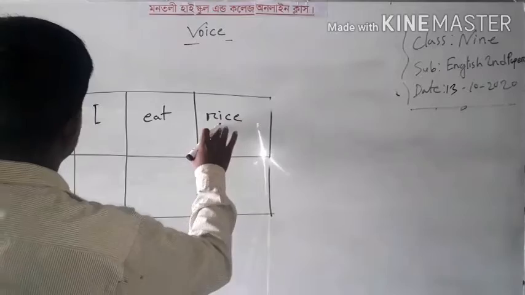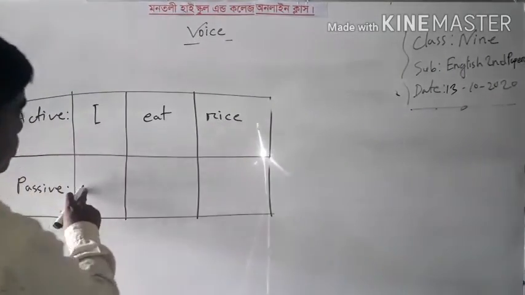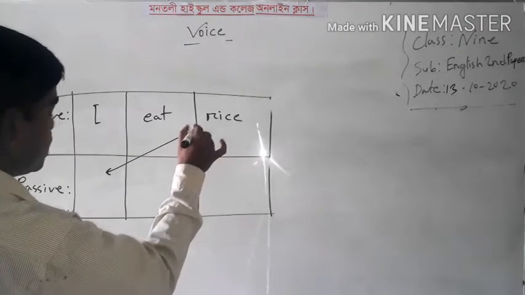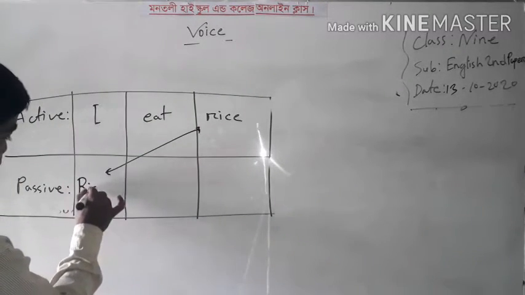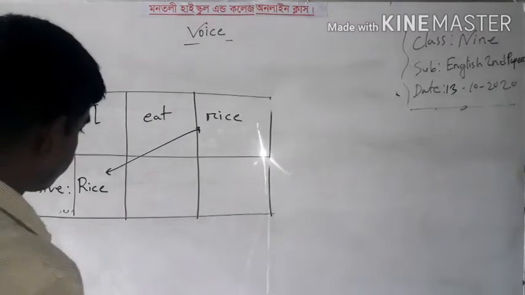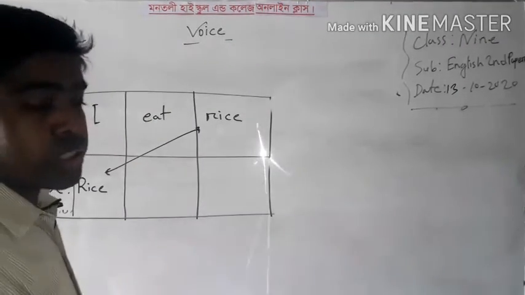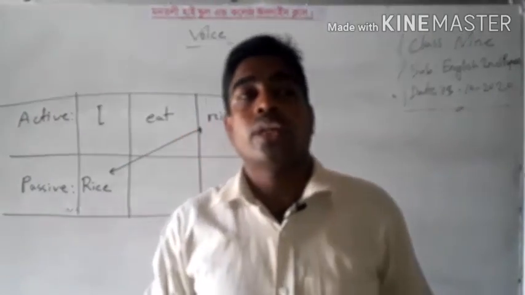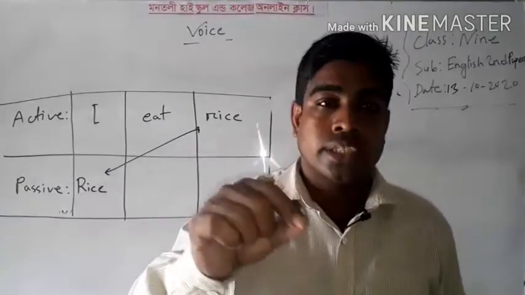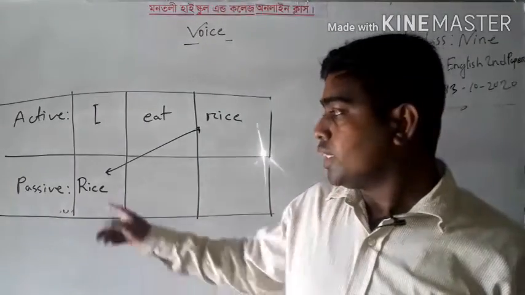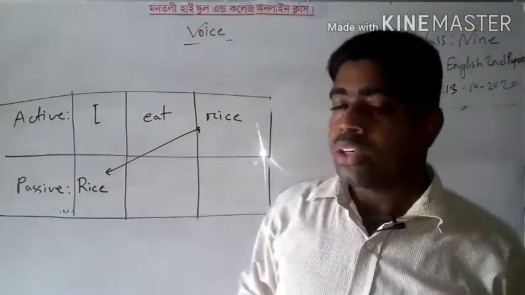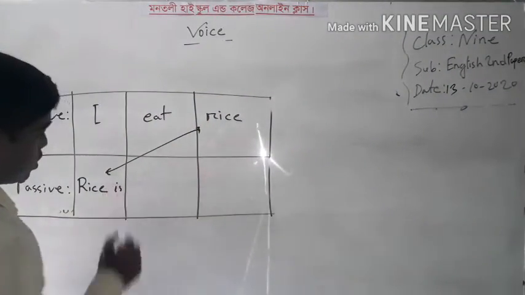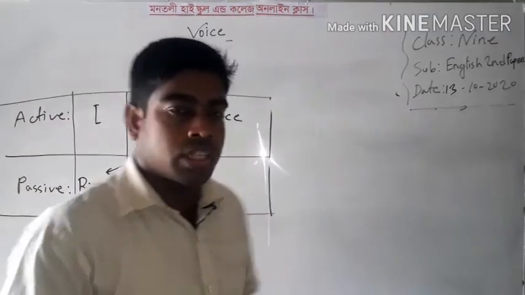The object of the active voice will be the subject of the passive voice. Now I can write here rice. Okay. Now according to the subject, we have to write an auxiliary verb according to the subject and its tense. As it is the present indefinite tense, I can write here the auxiliary verb is.